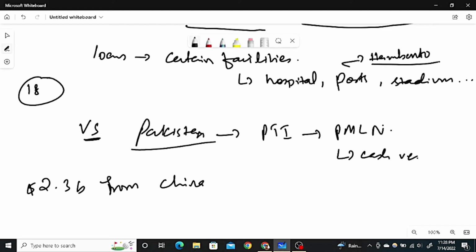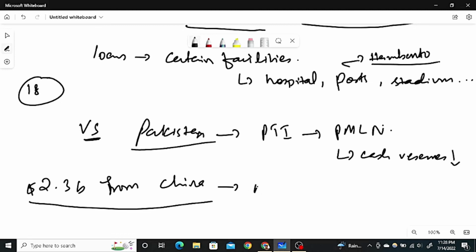So what happens when the cash reserves are low? Again, the same story, that we cannot buy anything from other countries, we cannot import. And when we cannot import, we need more dollars which are needed for the repayment. So we have taken 2.3 billion from China.